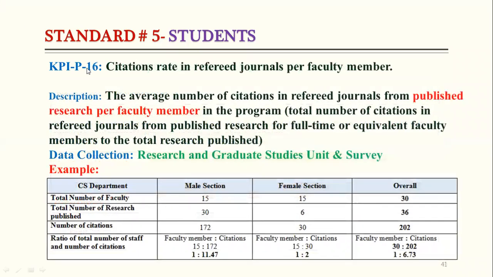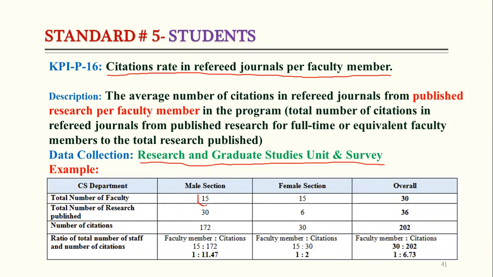After that, we have KPI number 16. KPI number 16 was discussing citation rate in the refereed journal per faculty member. So this is also data we can collect from research and graduate studies and survey. So we can also make one survey. We can take the information from each faculty member in male and female campus, how many citations. Okay, so we can also use Google Scholar to get the number of citations.